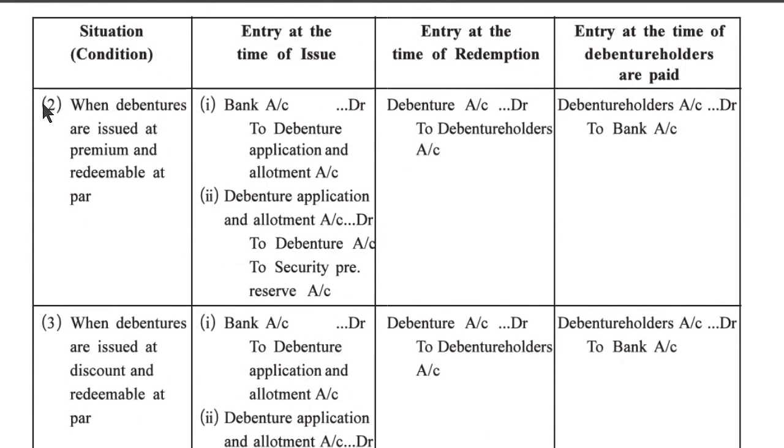Second point, when debentures are issued at premium and redeemable at par, bank account debit to debenture application and allotment account. Second, debenture application and allotment account debit to debenture account and securities premium reserve account. Entry at the time of redemption. Debenture account debit to debenture holders account. Entry at the time debenture holders are paid. Debenture holders account debit to bank account.